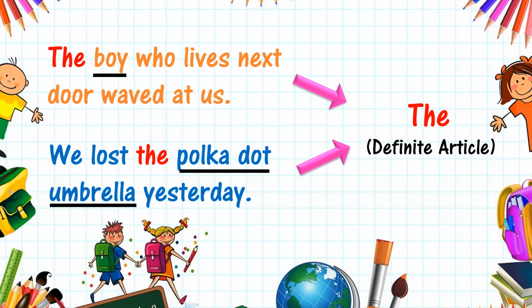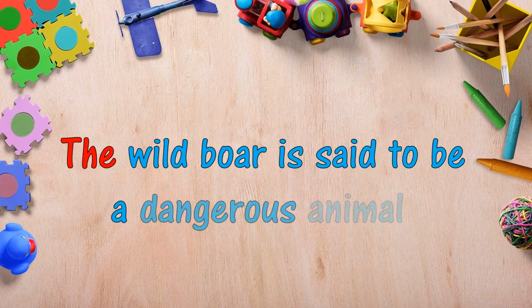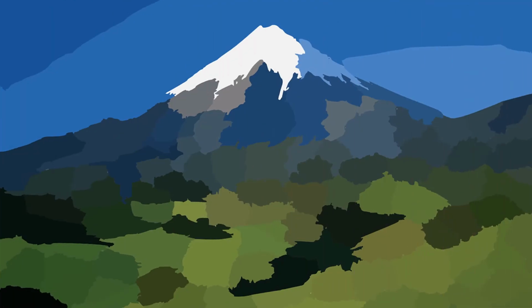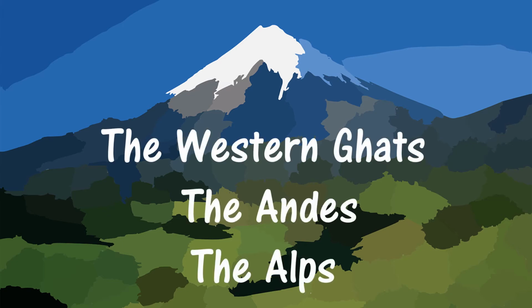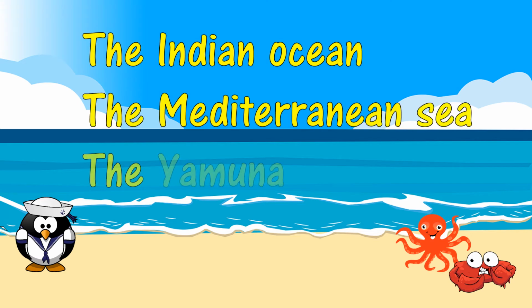So, where is the used? The is used before a noun that represents a whole class. For example, the wild boar is said to be a dangerous animal. The is also used before some proper nouns like the names of mountains and mountain ranges. For example, the Western Ghats, the Andes, the Alps. Also, the names of oceans, seas, rivers, such as the Indian Ocean, the Mediterranean Sea, the Yamuna.